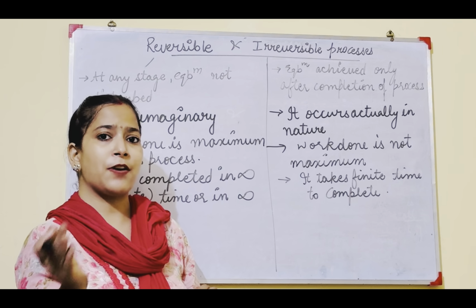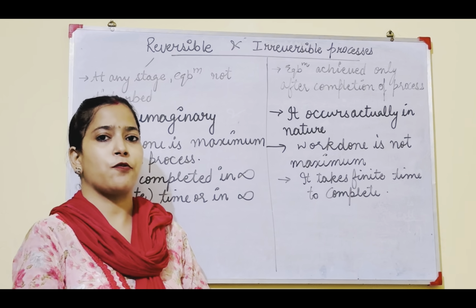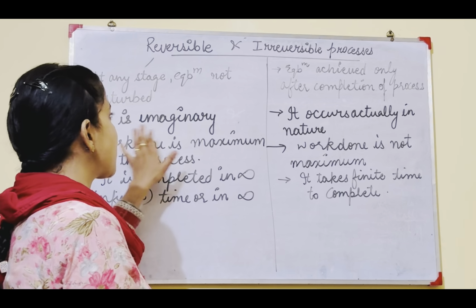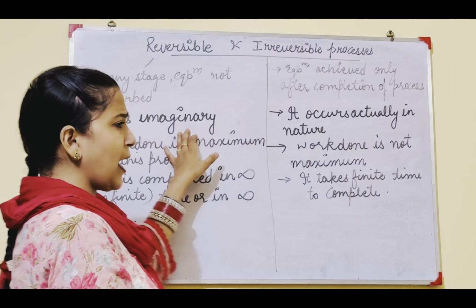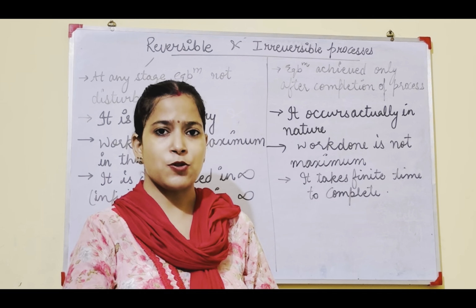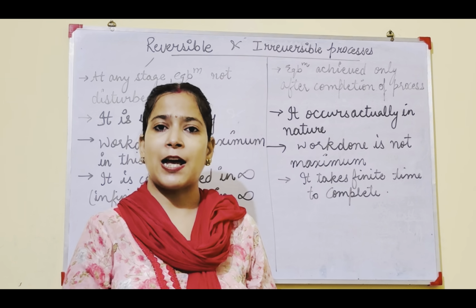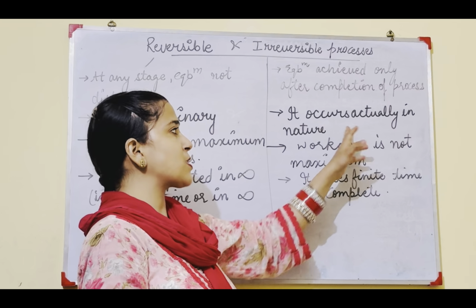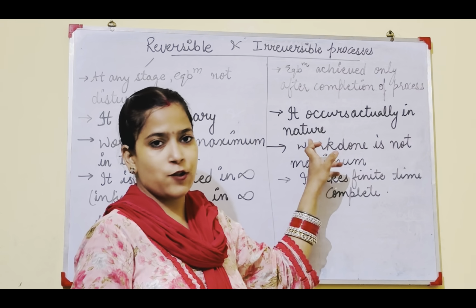Because if the steps are very fast, then equilibrium will not be achieved. A reversible process is an imaginary process. It doesn't take place actually. But irreversible process occurs actually in nature.